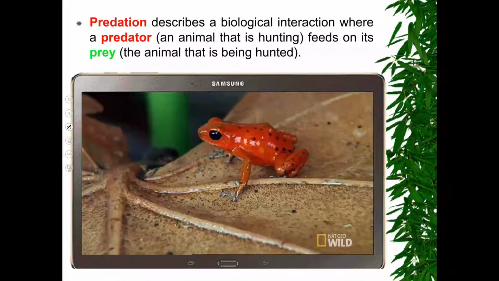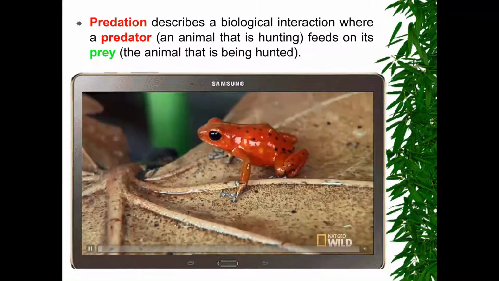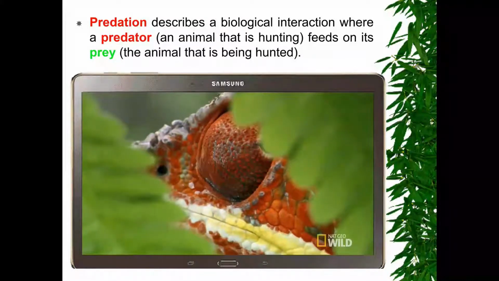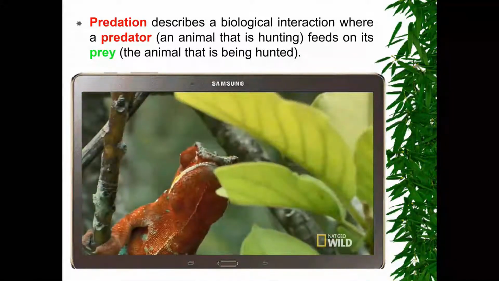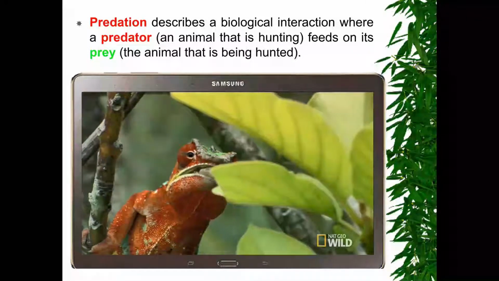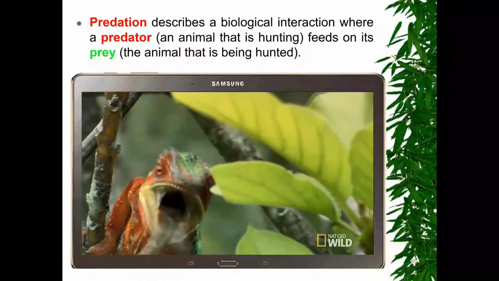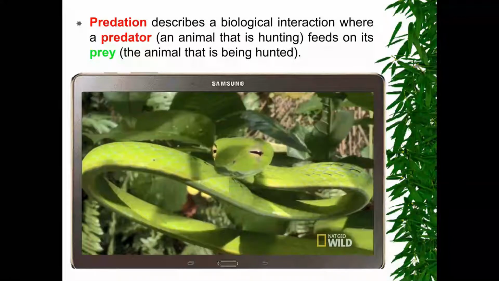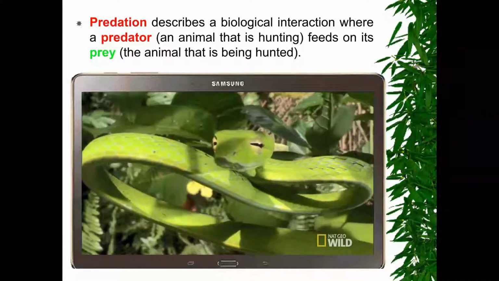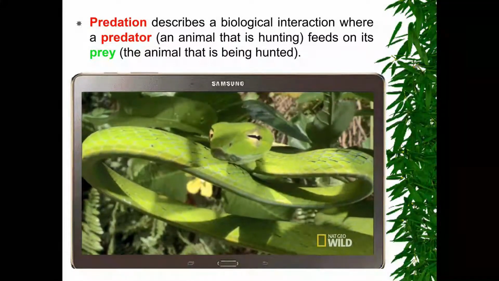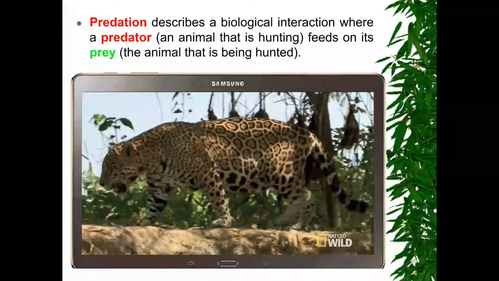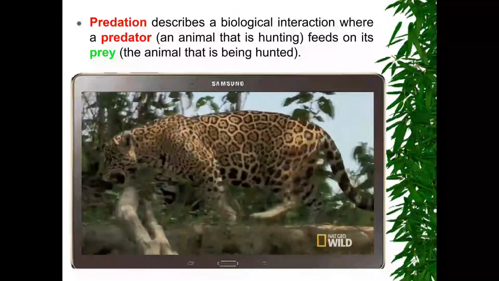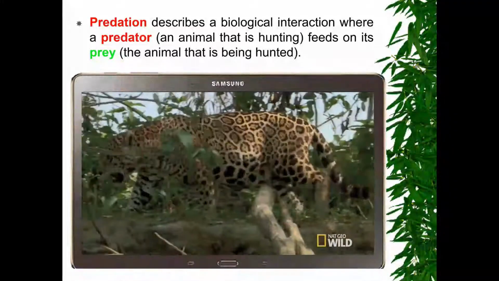So we see some examples, with bright colors. The predators must also evolve to keep up if they are to successfully catch their prey. Predators with venom spend less energy chasing their dinner. Others, like this jaguar, have evolved to be big and strong so they can grab and hold their prey.